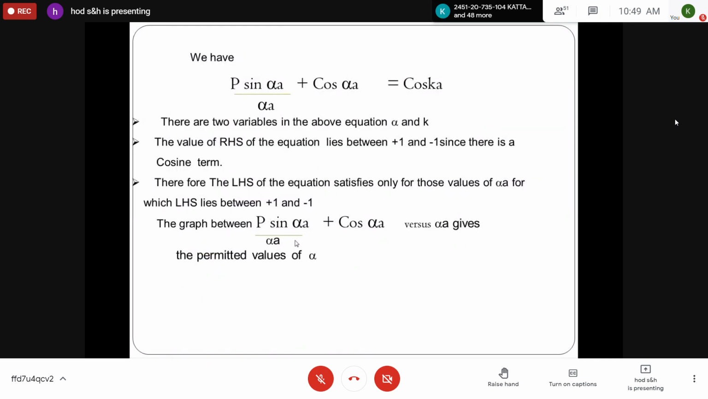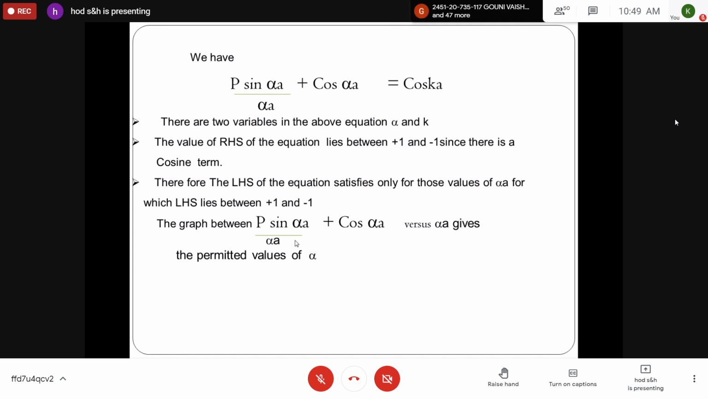As I said, the final expression is P sin αa by αa plus cos αa is equal to cos ka. In this equation there are only two variables, α and k. And also in the right hand side of the equation there is a cos term. So the cos values lie between +1 and −1. So RHS values are between +1 and −1. So only those values of α are permitted so that the entire LHS should lie between +1 and −1.